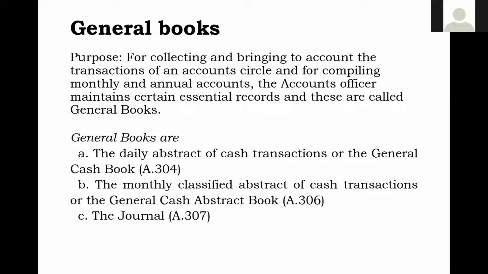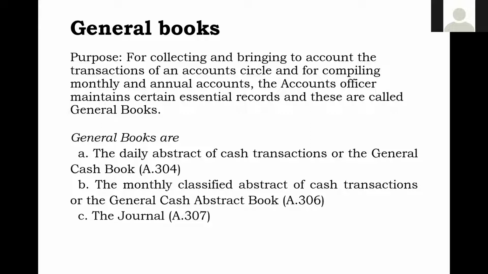It has come into the books. It has been adjusted. Then only we can say that there will be recorded data that so much amount has been paid to so and so, so much amount has been received, so much amount has been adjusted. So this is in black and white. You can see the transaction that has been brought into the books of railways. So these are called general books.